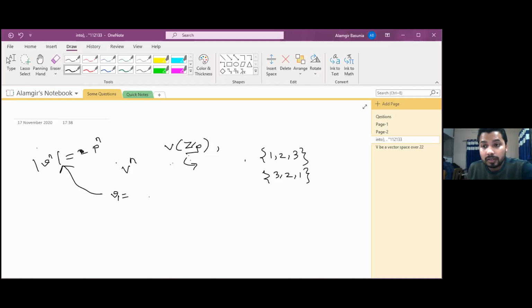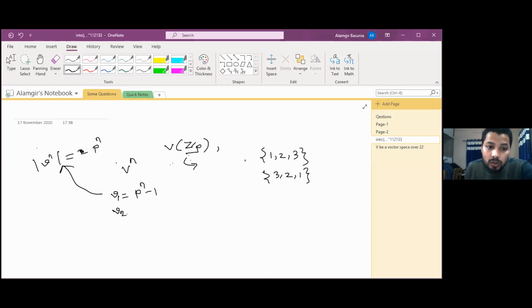The vector element should be non-zero. If one element is linearly independent, it should be non-zero. Very nice. Non-zero means we can choose up to p to the power n minus 1 elements for V1.